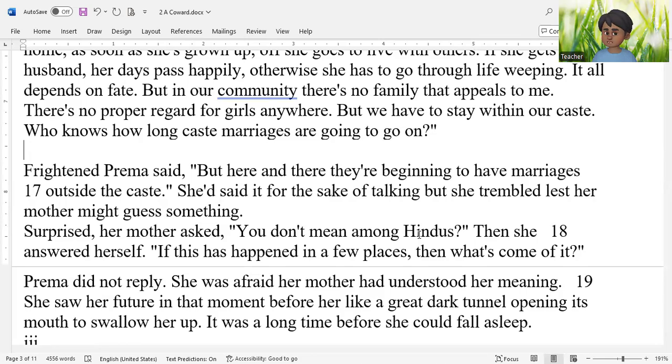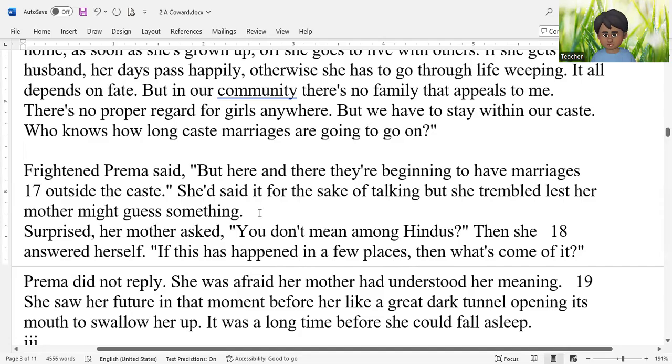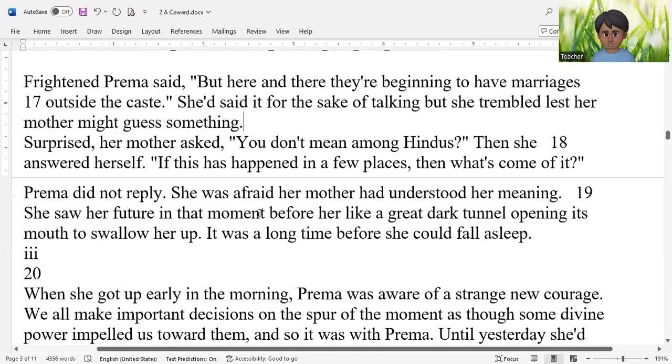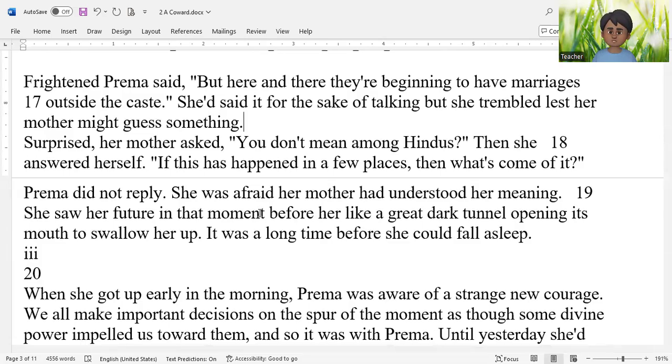Prema was afraid that maybe her mother would guess that Prema has fallen in love with a boy from another caste. Surprised, her mother asked, "You don't mean among Hindus?" Then the mother says, no, no, Hindus don't have intercaste marriage. Then she answered herself, if this has happened,